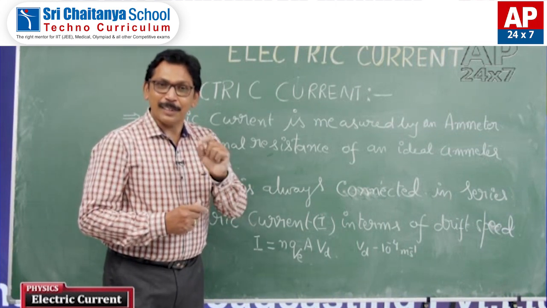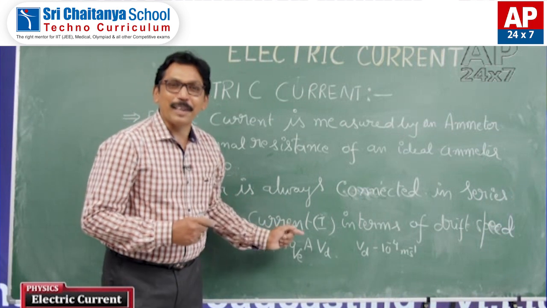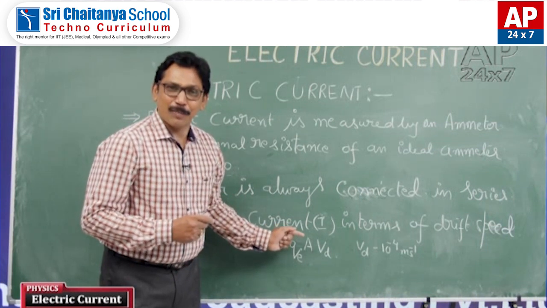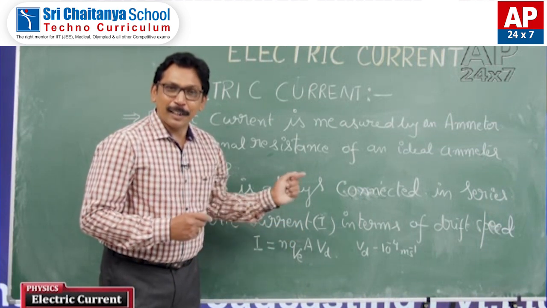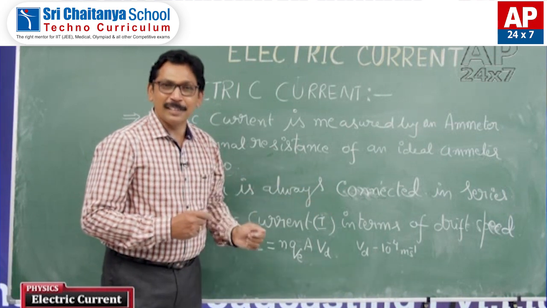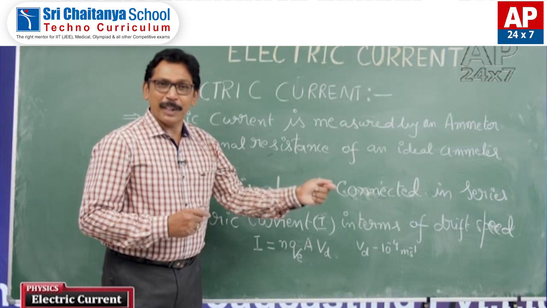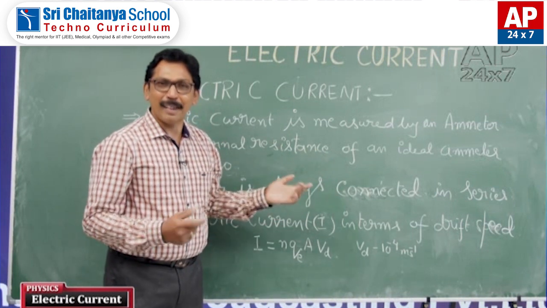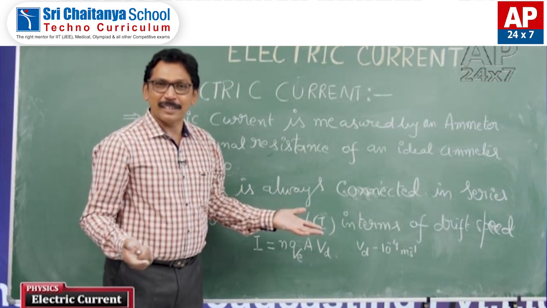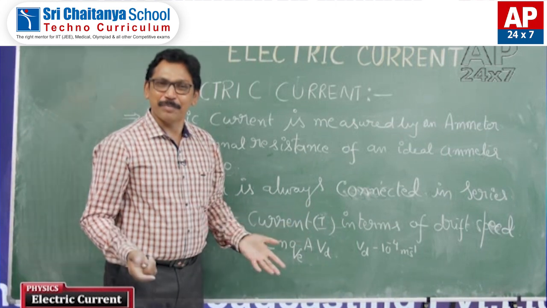Drift speed is the cause of electric current. Once again, the flow: electric potential causes drift speed, and the drift speed results in electric current. We will discuss electric potential.